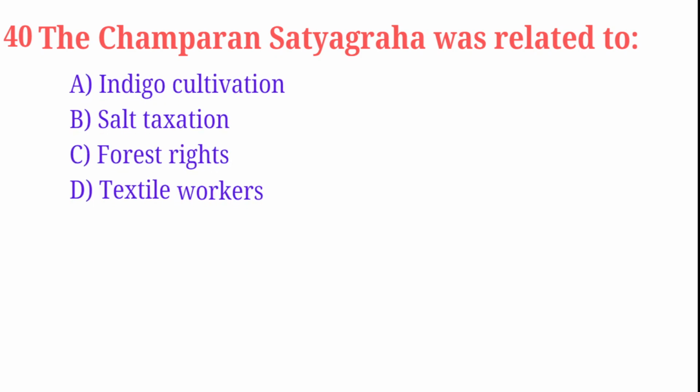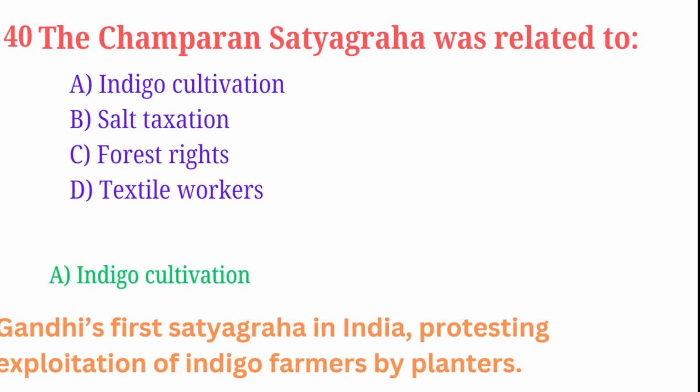The Champaran Satyagraha was related to: indigo cultivation, salt taxation, forest rights, textile workers. Correct answer is indigo cultivation. Gandhi's first Satyagraha in India was the Champaran Satyagraha, protesting the exploitation of indigo farmers by planters.